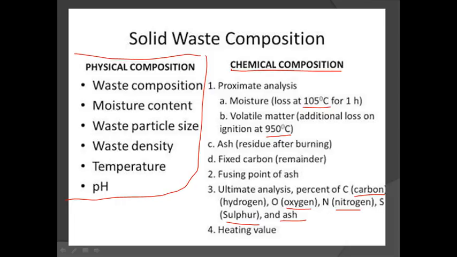Okay, if you given 950, if you increase beyond this, if you give 1200 degrees Celsius, what will happen? Complete burning will happen, the complete solid waste will burn. You will not get even the volatile material also. You will get only ash powder. That is the ash at the last point. That is the heating value. This is about the solid waste composition, physical and chemical composition.